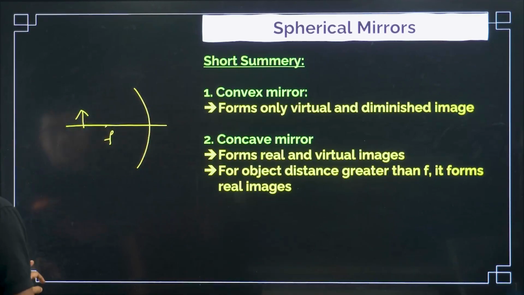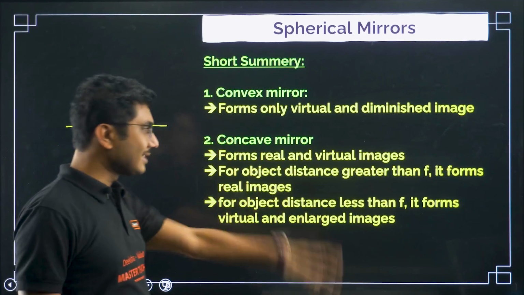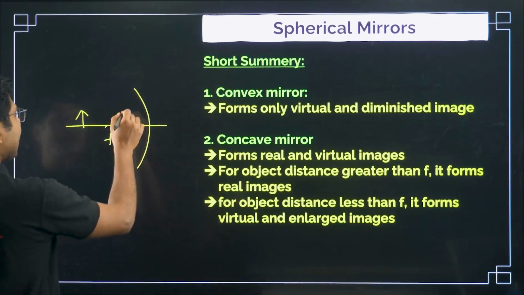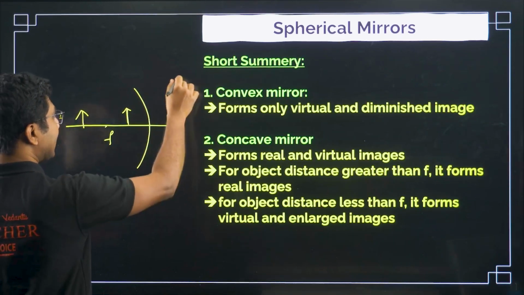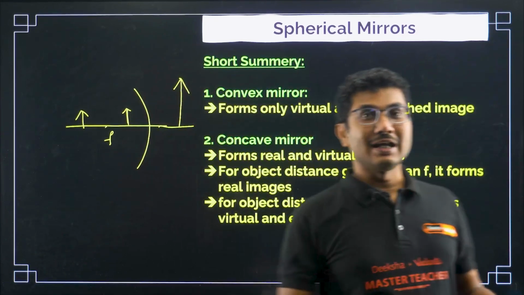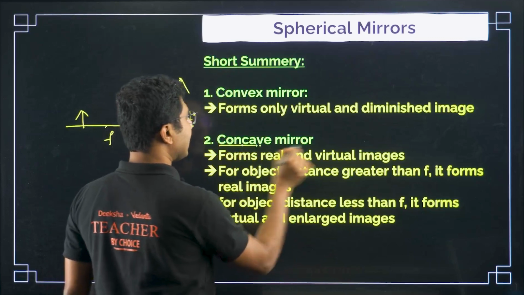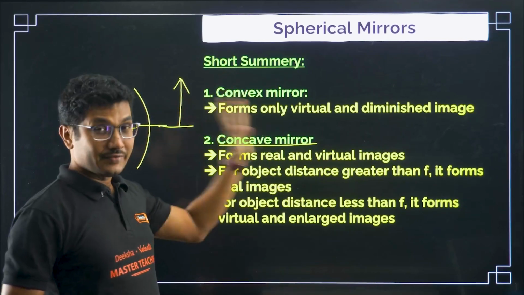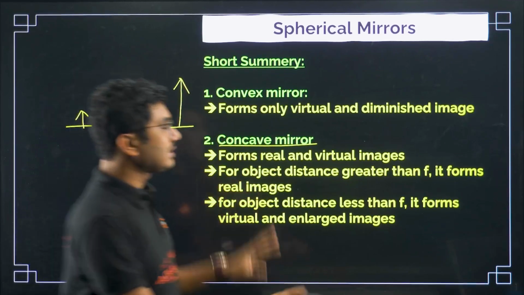For any object placed between F and P, that is, for object distances less than F, it forms a virtual and enlarged image. So you have to understand that if the image is enlarged and virtual, then it must be a concave mirror. A convex mirror forms virtual images, but they are always diminished.